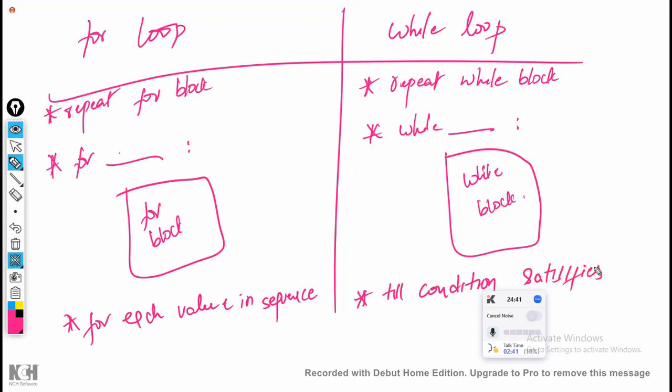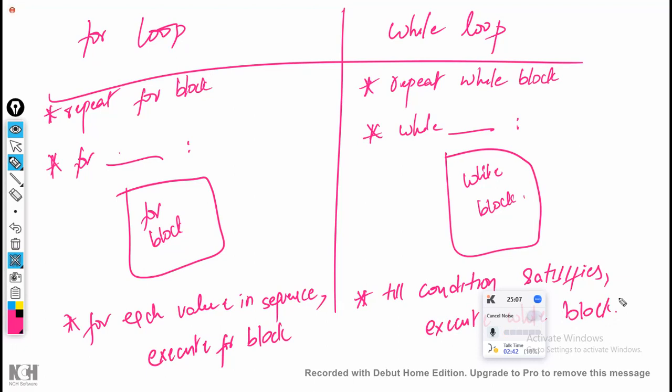For each value in the sequence, execute the for block. Till the condition is satisfied, execute the while block. That is the difference between both of them.